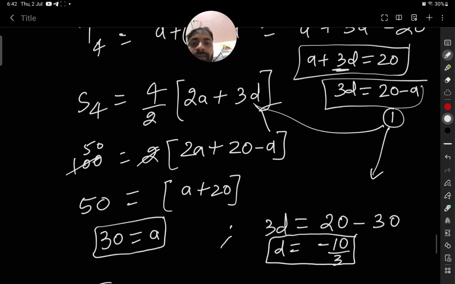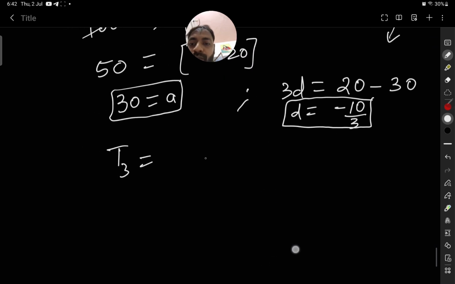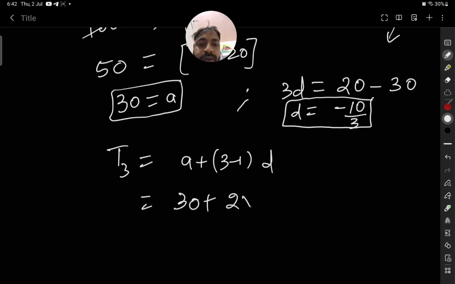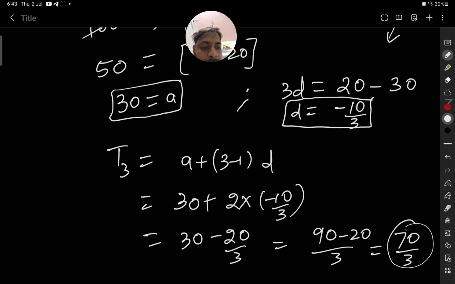The formula will be a plus 3 minus 1 into d. So a is 30 plus 2 into d, which is minus 10 by 3. So we will have 30 minus 20 by 3, equal to 90 minus 20 by 3, equal to 70 by 3. So the third term is equal to 70 by 3.